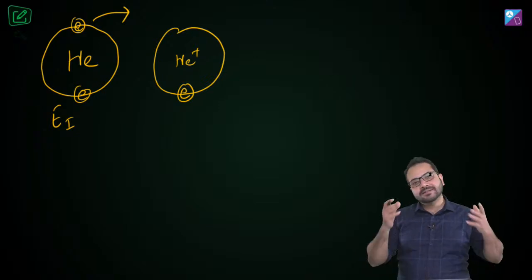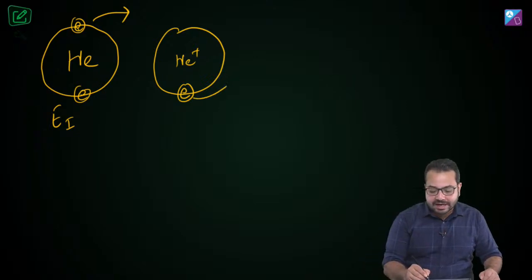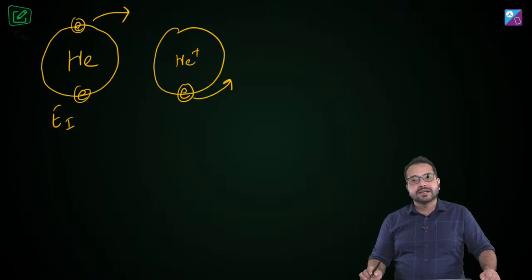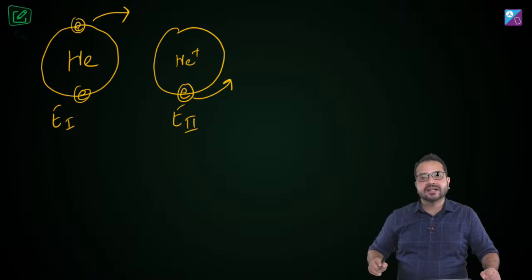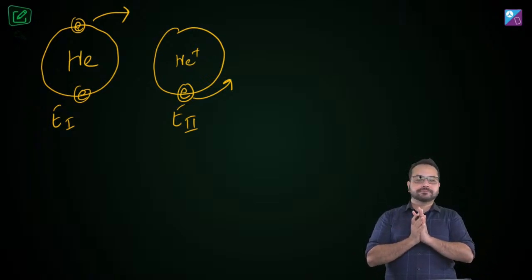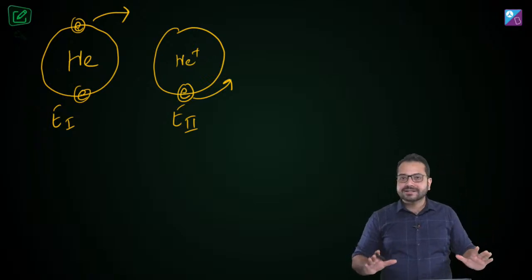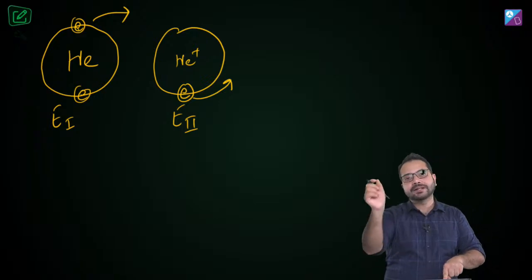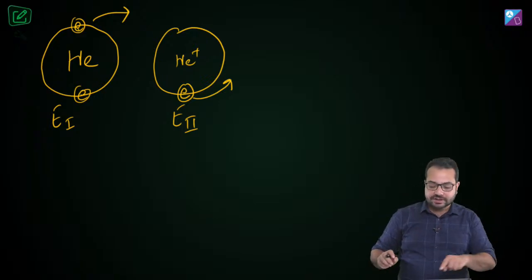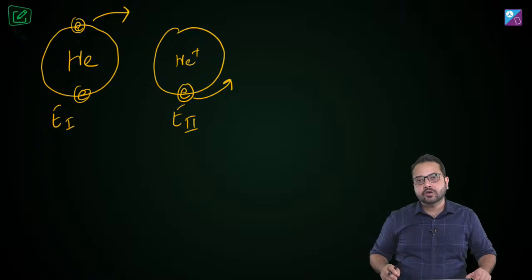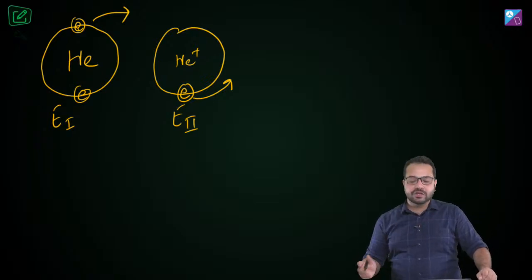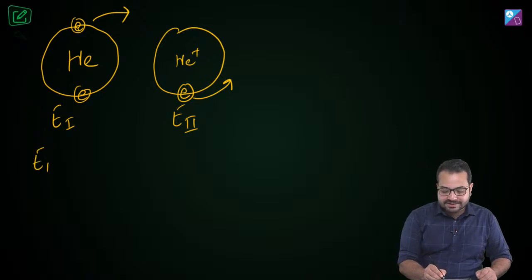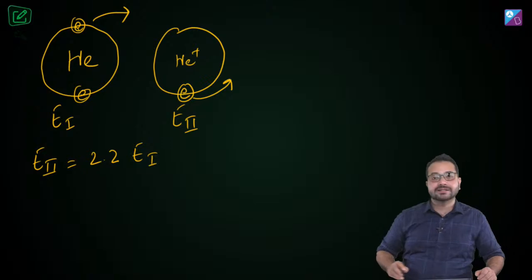Now if a helium ion is in its ground state and we take away its electron, then the energy required to do that will be called the second ionization energy. Do you agree? Do you understand this? So we are taking away 1 electron, it's called the first ionization energy. We are taking away the second electron, it is called the second ionization energy. And the relationship given here is that the second ionization energy is 2.2 times the first ionization energy.